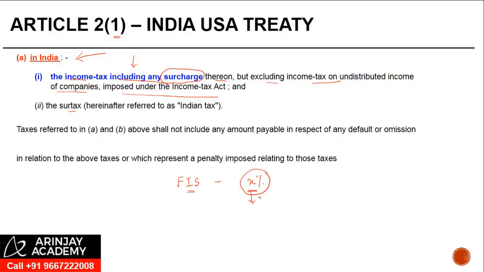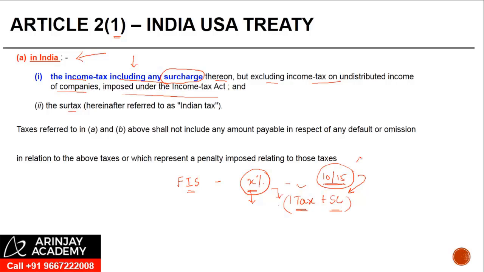What that means is, when I'm talking about this X percentage, this X percentage shall include not only the income tax, but the surcharge thereof as well. So this X percentage, whether it is 10, 15, whatever that percentage is under the relevant article, that 15 or 10 is going to include not only the income tax but surcharge as well.